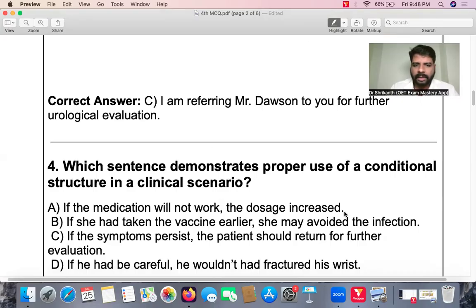Which sentence demonstrates proper use of a conditional structure in a clinical scenario? That's basically just the grammatical accuracy only over here. Here it is your grammar that is being asked.